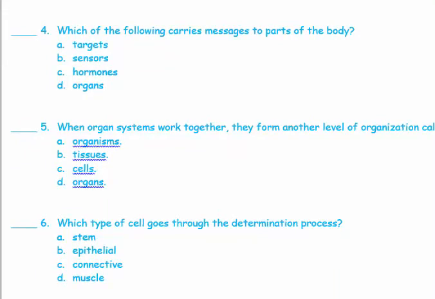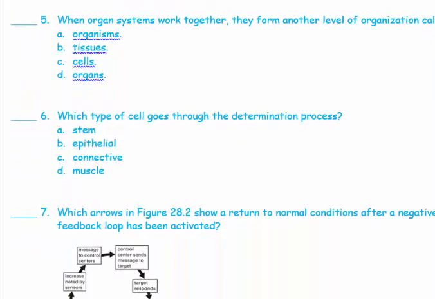Number 5, when organ systems work together, they form another level of organization, which is called the organism. Number 6, which type of cell goes through the determination process? We said that the first cell is the stem cell. The stem cells are given functions. When they are given functions, this is called determination. When they start changing their shape in order to perform these functions, it is called cell differentiation.